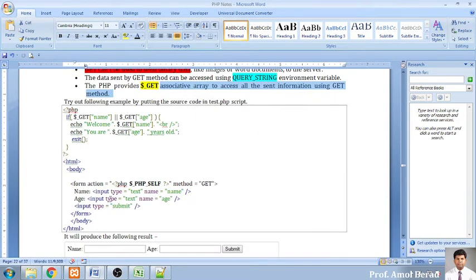One simple example we will be doing here is that we will be creating one text box with the name, we will keep its name as name, and a second text box with the name called age, and these are both text boxes. And when I click on the submit button, it will be calling the same page. It will call its own page, right?